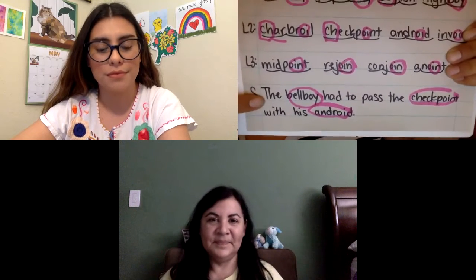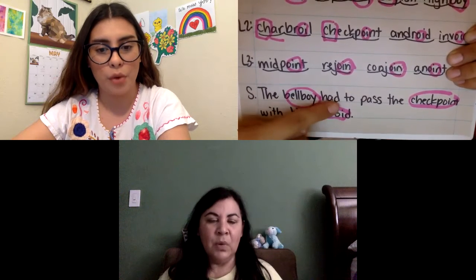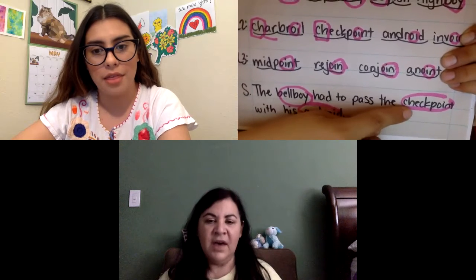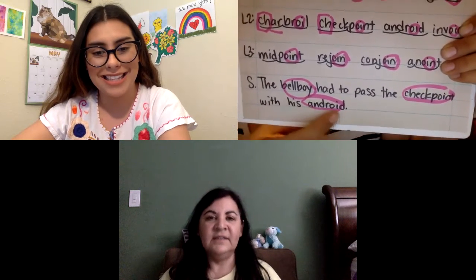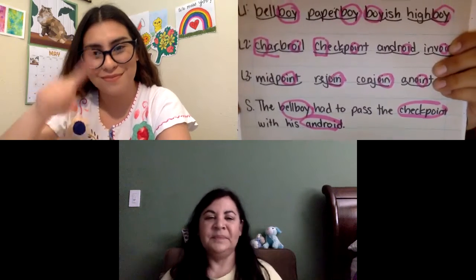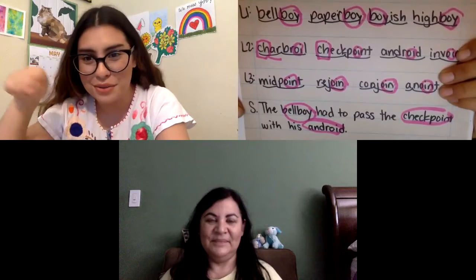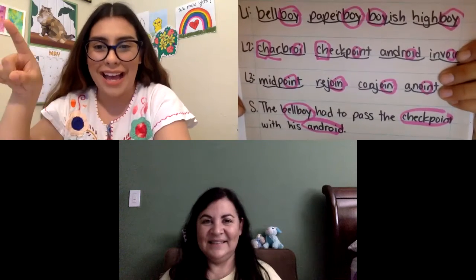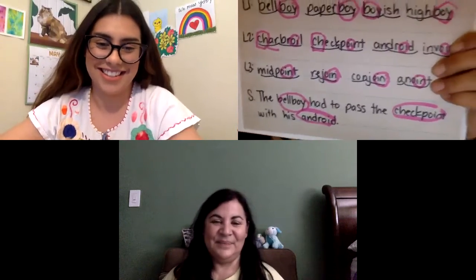Let's go ahead and read this first. 3, 2, 1. The bellboy had to pass the checkpoint with his Android. That's very robotic. Can I have Miss Yakimowicz reread that for fluidity? Yes, and I'll also scoop for Miss T. The bellboy had to pass the checkpoint with his Android. Nice, very nice. She did double the work in one shot.